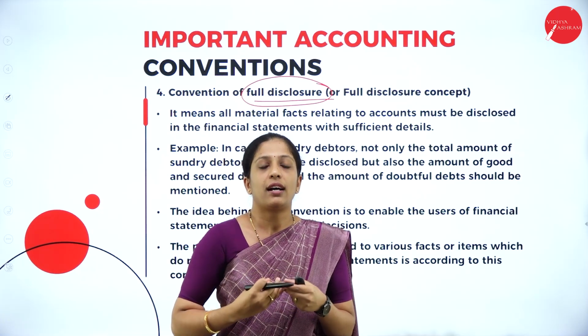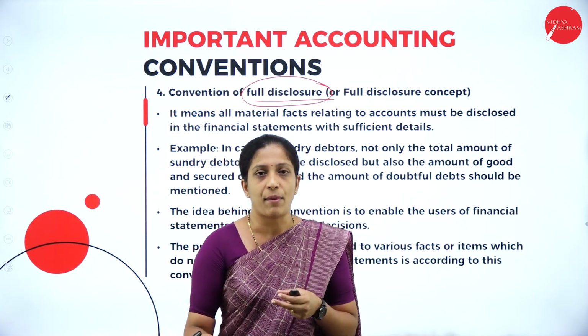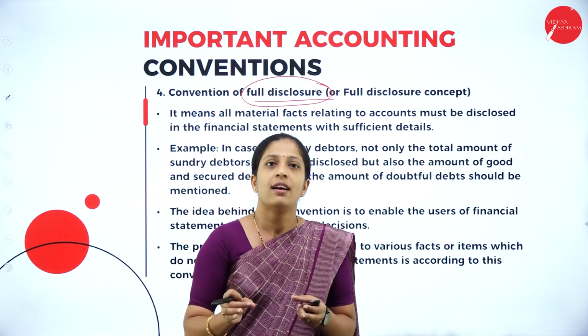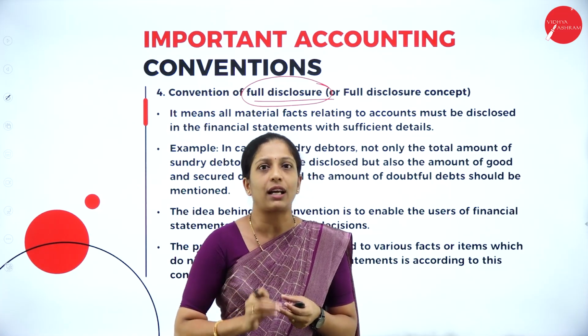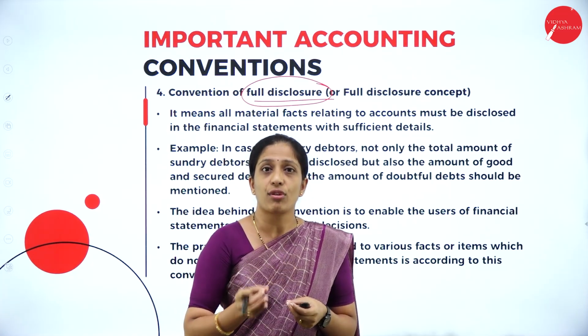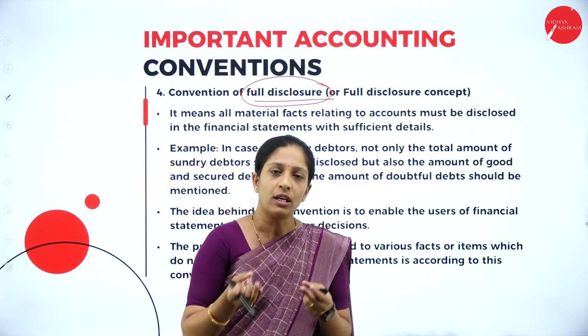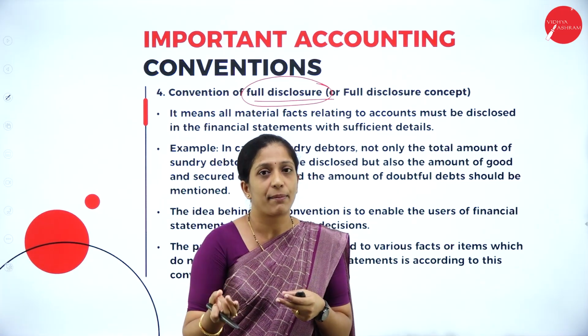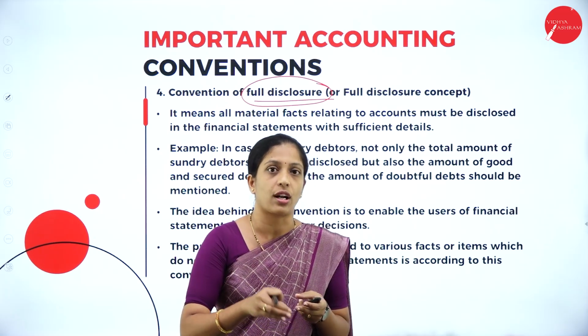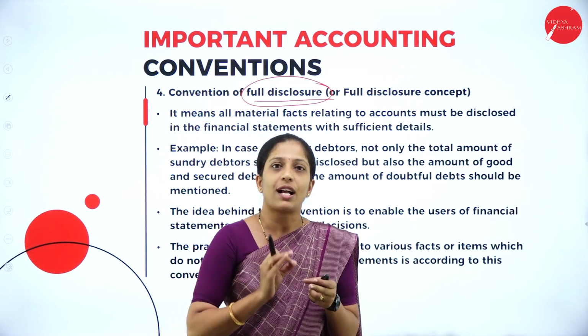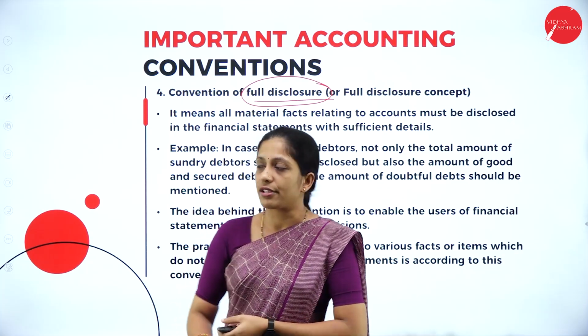So whatever I know, instead of directly writing the amount, I can show the calculation, which means that I have to disclose everything, so that after a few years also I'll be able to see the difference. I'll be able to identify what the transactions are and how the adjustment is made. So that is your convention of full disclosure.